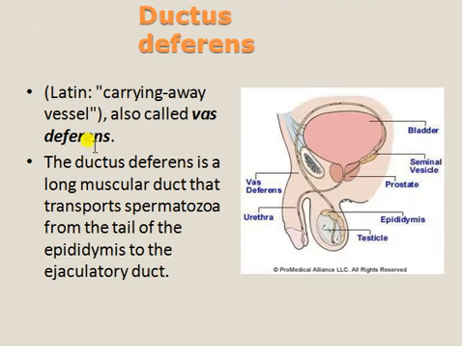Ductus deferens. You know what the ductus deferens is? This is the ductus deferens, from the testis, from the tail of the epididymis, forming the vas deferens. The vas deferens is a long muscular duct that transports spermatozoa from the tail of the epididymis to the ejaculatory duct. Finally, it will enter into the ejaculatory duct.